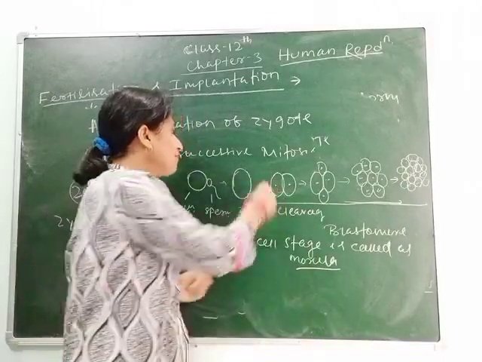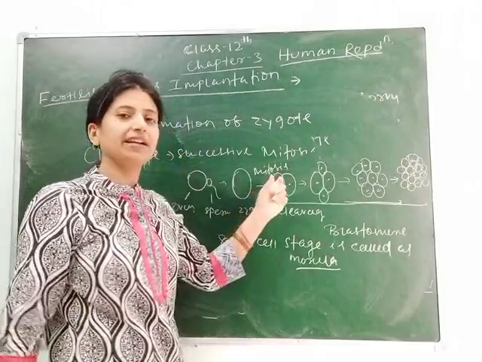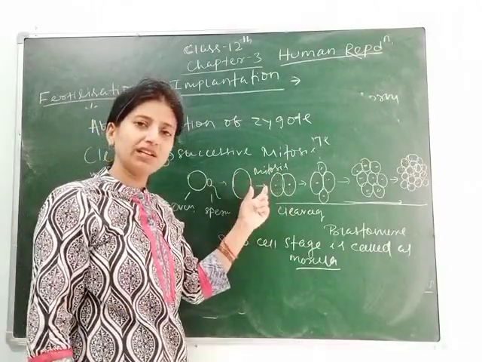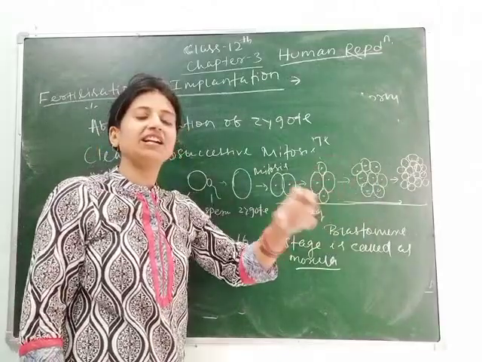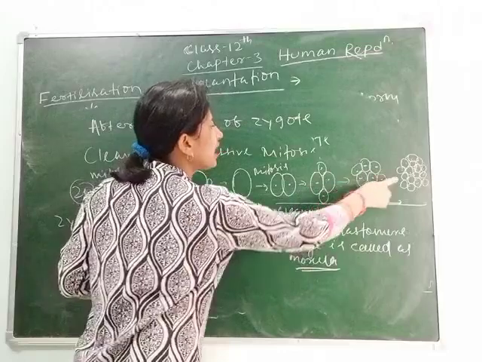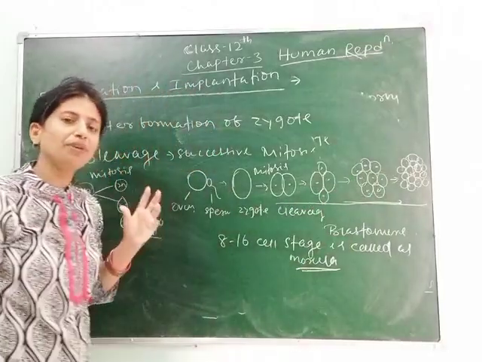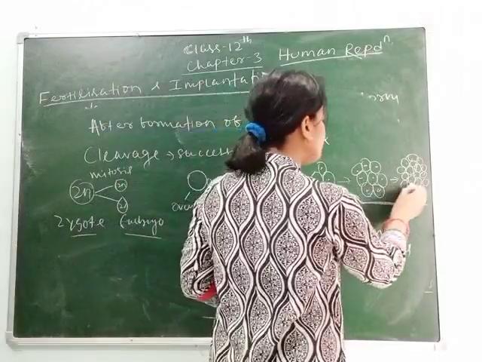That zygote goes through mitosis. Here mitosis occurs, and as we know, it is an equational division. So it goes 2, 4, 8 and 16. The 8 to 16 cell blastomere stage is called morula. These structures are called blastomeres. Remember students, these are called blastomeres.